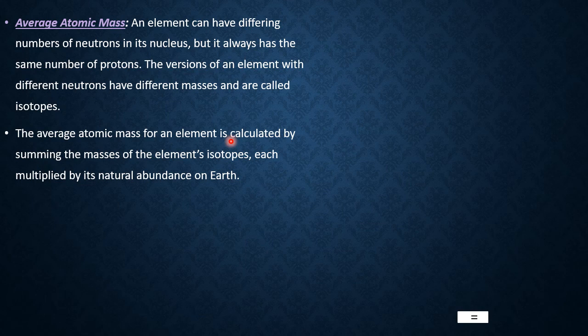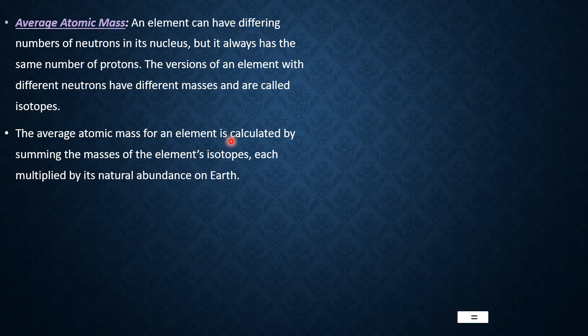That means their abundance, their availability. How much percentage of carbon 12 is available in nature? That is important. So whenever we are calculating the atomic mass of all the isotopic forms of any element, we have to consider their availability, their abundance in nature. After knowing their abundance, their percentage and their mass, when you add, that is called what? Average atomic mass of that atom.